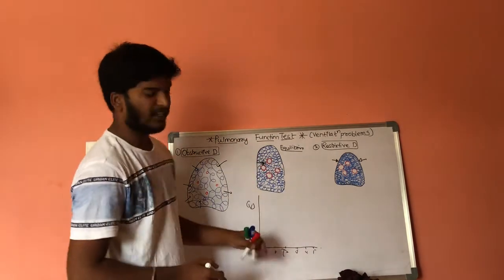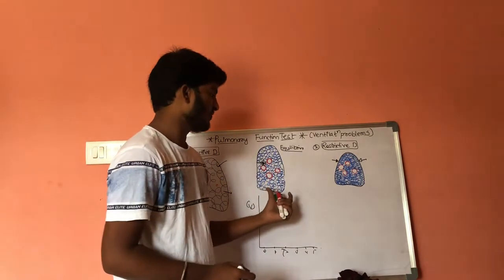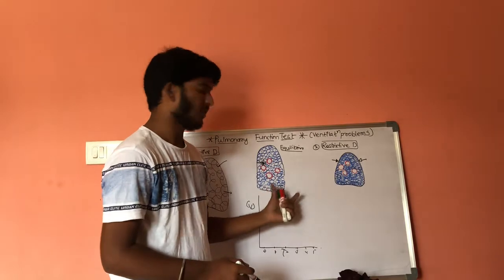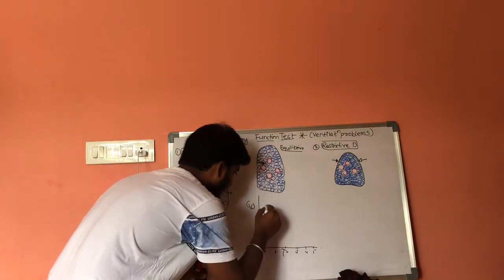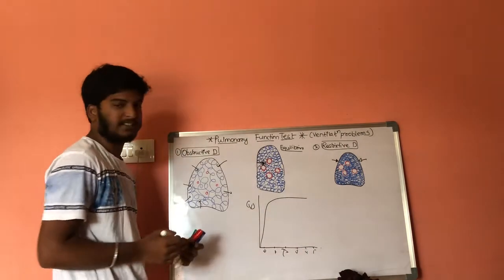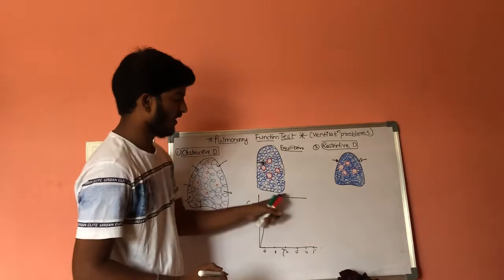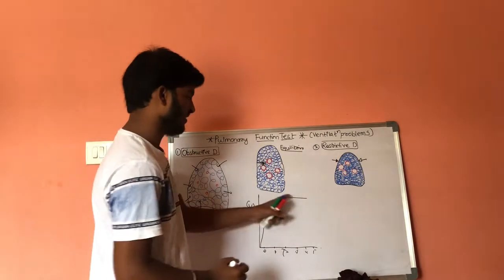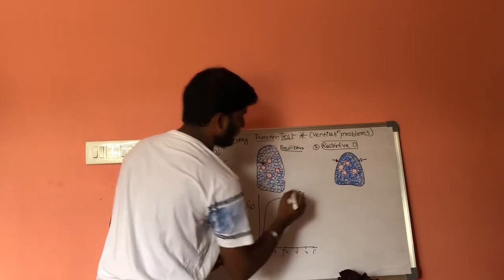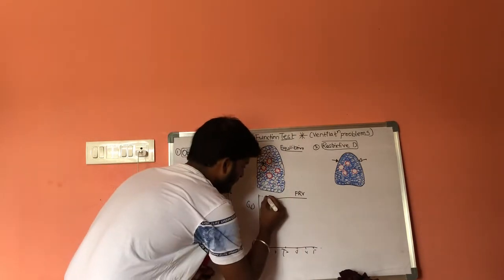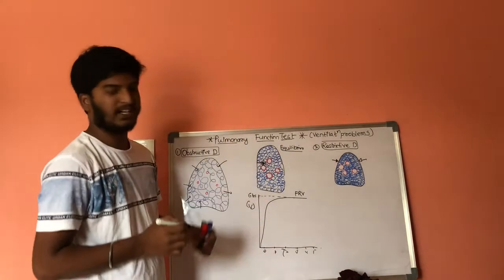After forceful inspiration, the person undergoes forceful expiration, then the graph will be like this, and this is the forced residual volume, FRV, that is 6 liters in normal conditions.